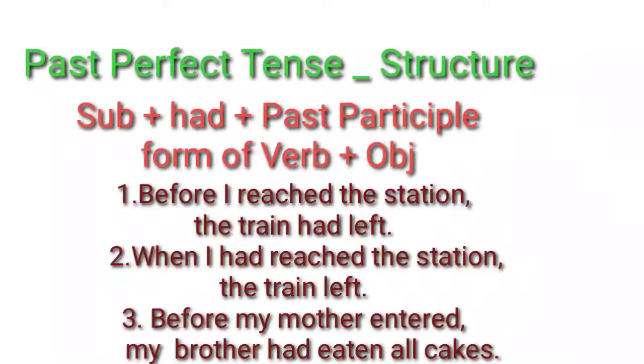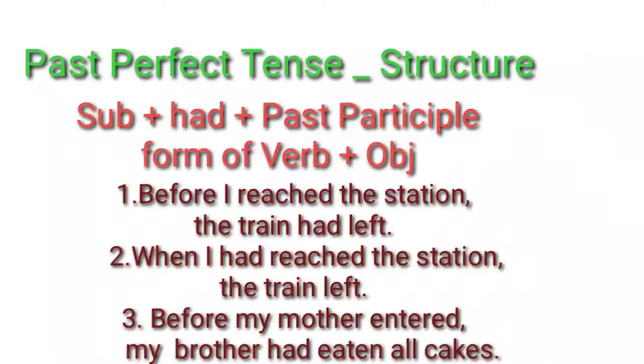So what was the first action? Train leaving the platform is the first action. The second action is reaching the station. Because of that, I missed the train. According to this sentence, before I reached the station, the train had left. What's the meaning of it? You missed the train. So here, what is the first action? Had left is the first action. That should be in past perfect. And second action should be in simple past. Before I reached the station, the train had already gone.